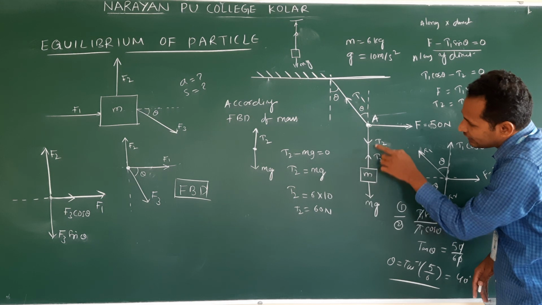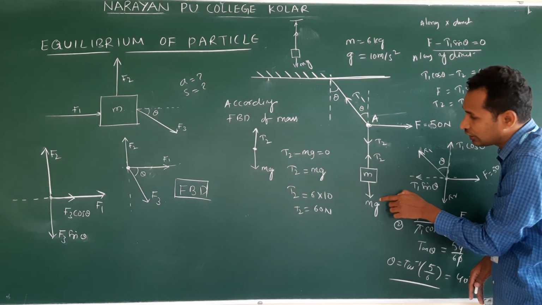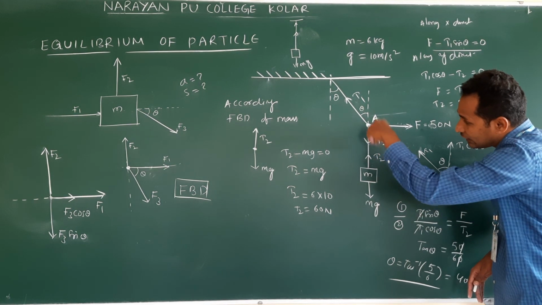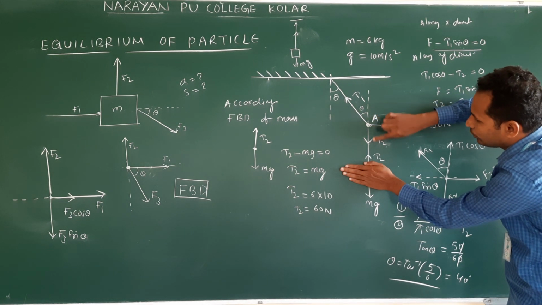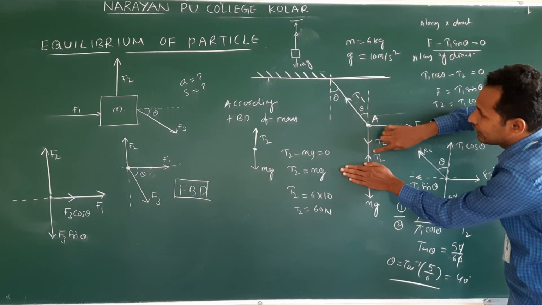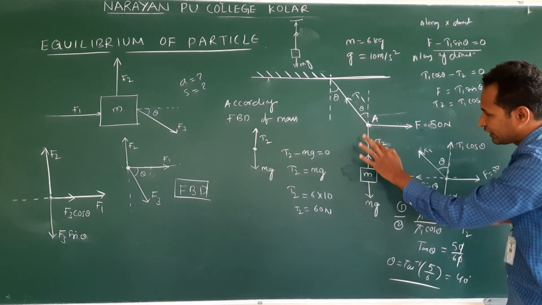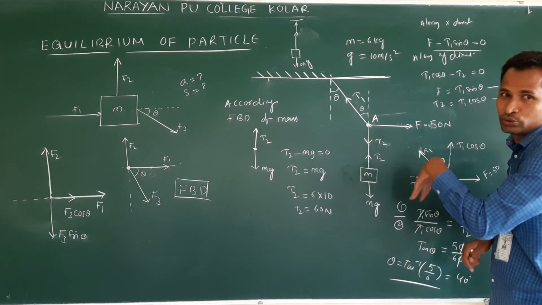So T2 acts up due to mg. To encounter T2, this T2 will act downwards. What is the net force in this string now? These two T2 will balance each other. Understand? Once you practice these questions, you will come to know.